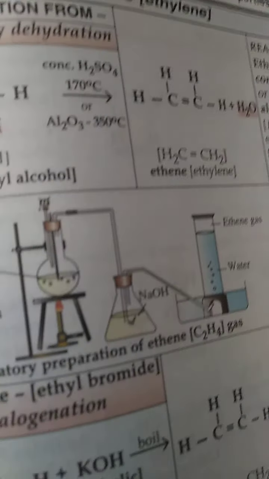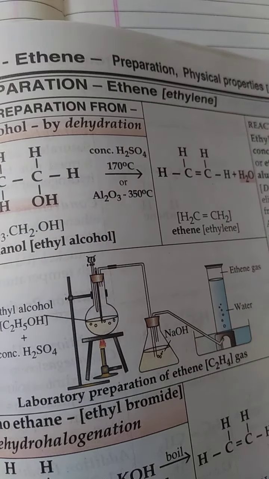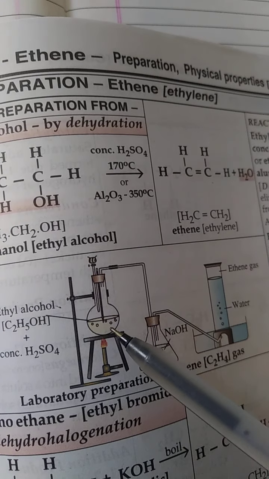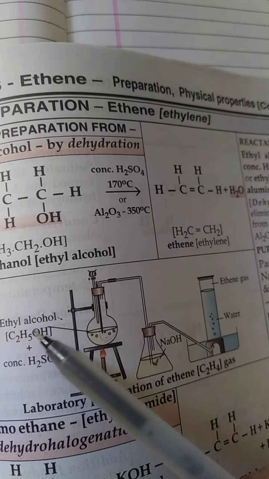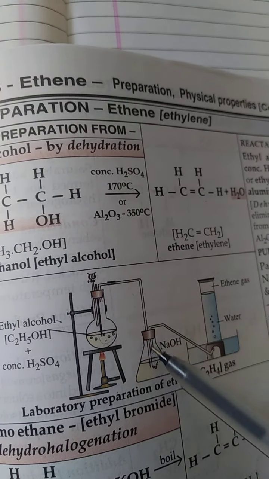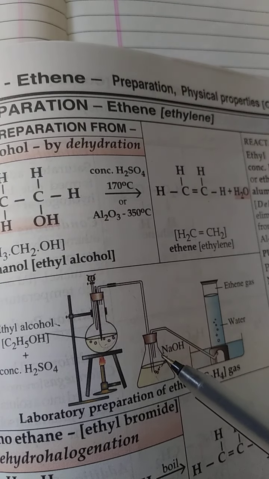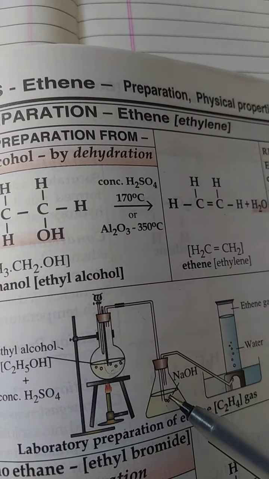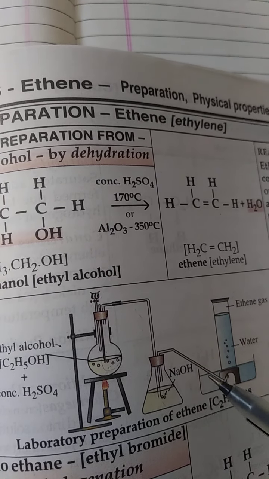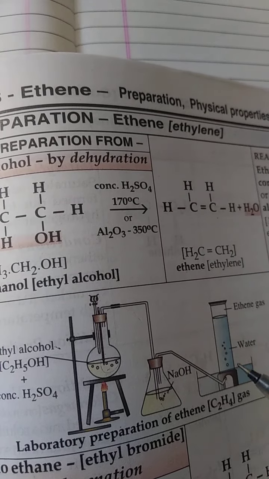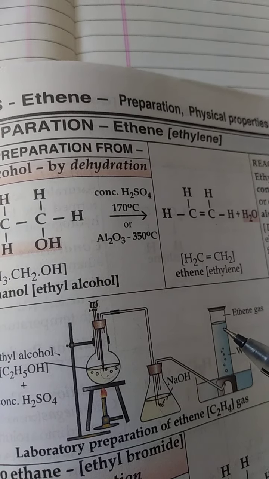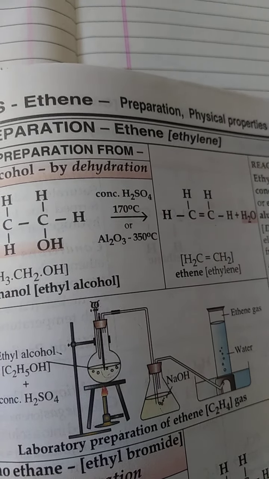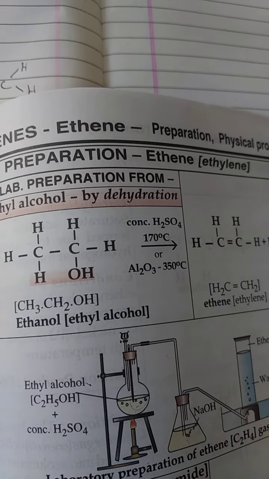If you see the laboratory method as shown in the book, how the construction is done, how it is prepared in the lab: here in the round bottom flask, the ethanol and the sulfuric acid are heated, and the ethene which is produced passes through NaOH. NaOH absorbs any carbon dioxide or sulfur dioxide which is produced over here, it removes that, and then only the ethene is carried, which is obtained by the downward displacement of water. Why downward displacement? This shows ethene is lighter than water. So this is how it is prepared in the lab.